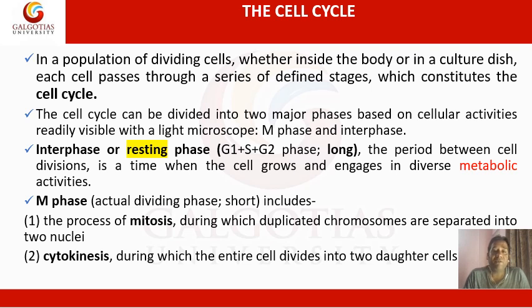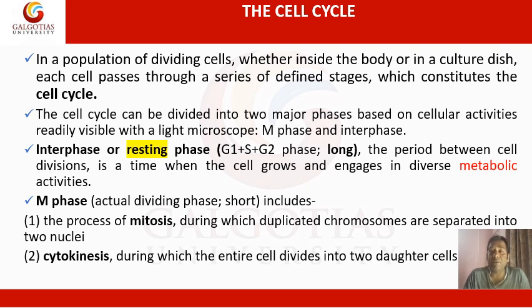Interphase is also called the resting phase, but actually it is not a resting phase, because the cell is most metabolically active during this phase, and it is mainly composed of three subphases. What are these three subphases in interphase? One is G1 phase, then S phase, then G2 phase.